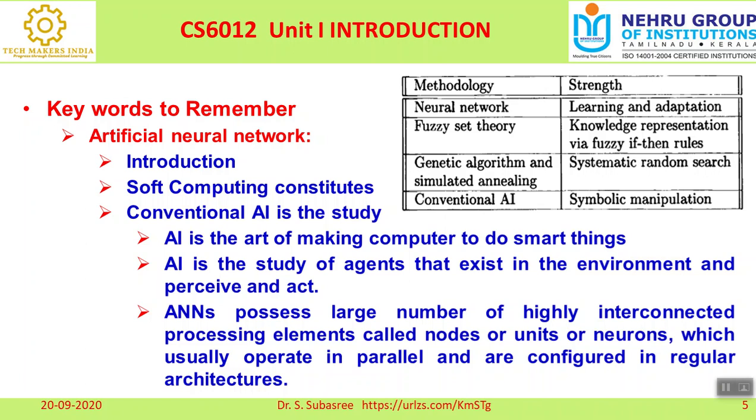Another important concept is that it usually operates in parallel. So the parallel architecture, right? How does the human brain work parallelly? For example, our human brain gives an instruction to pick something, and immediately our hand is picking. Is it not? So that parallel activity can be incorporated into a machine also. That is the focus of this artificial neural network.